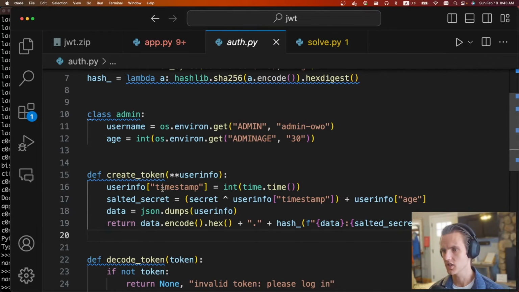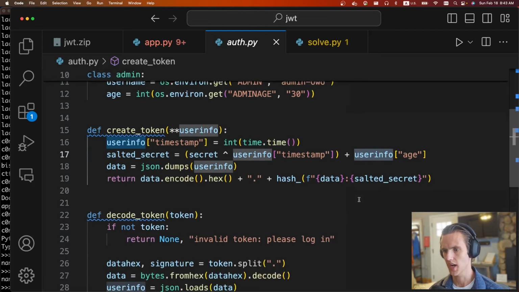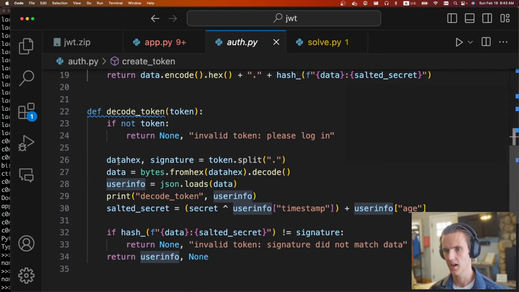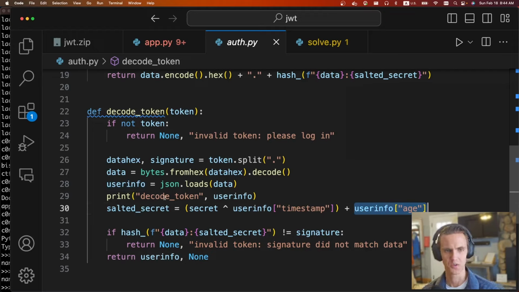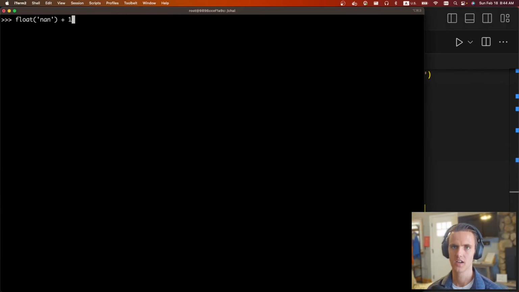So the trick with this is we get to supply a user age when we do the decoding. And the way this is going to work is instead of passing a real age, we're going to pass in an age of float, not a number. When this is float not a number, it's easiest just to go through the math yourself, but basically if this is not a number, this whole thing becomes not a number. So if we do float not a number, we have not a number, and if you do float not a number plus 1, it is still not a number.